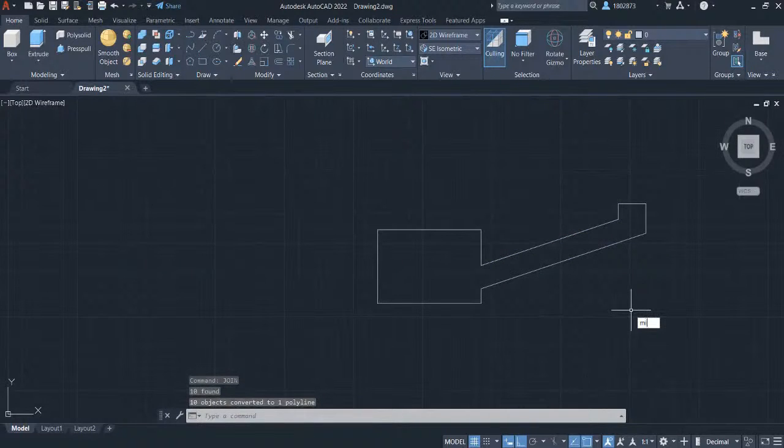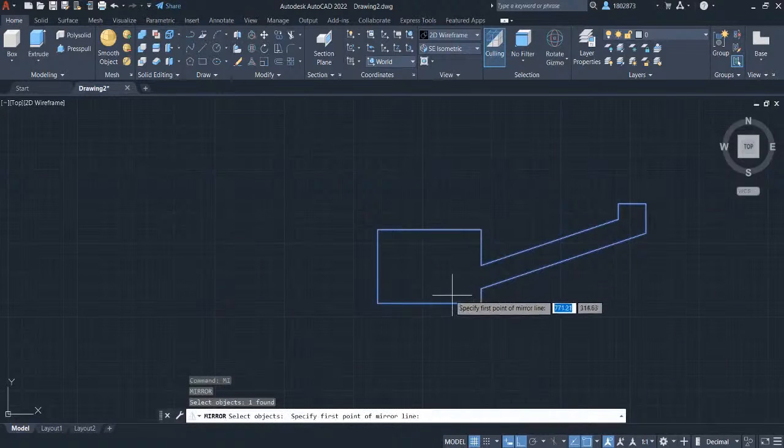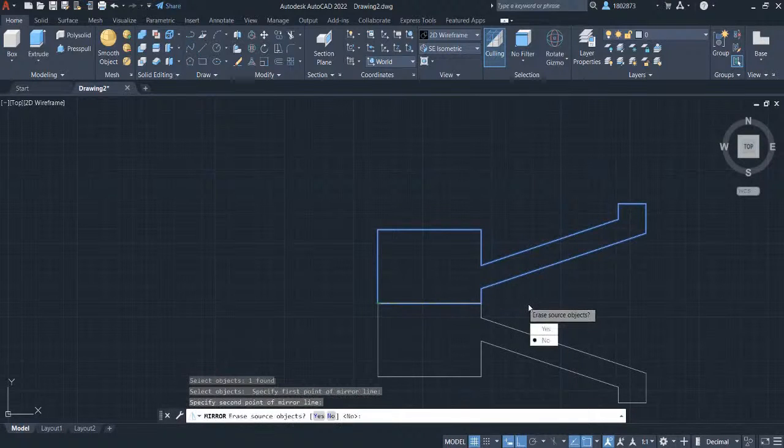Press MI for mirror. Select this sketch and press enter. Specify the first point of the mirror line to be this endpoint and left click here. Enter erase source object as no, so that the sketch we created will not be deleted. Select no.